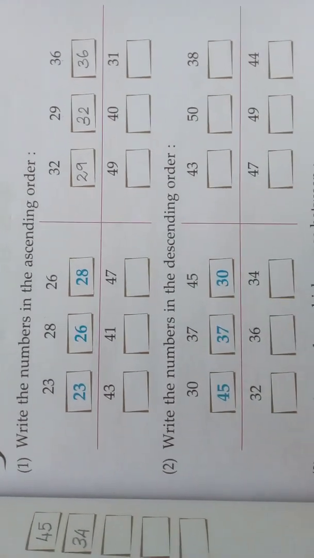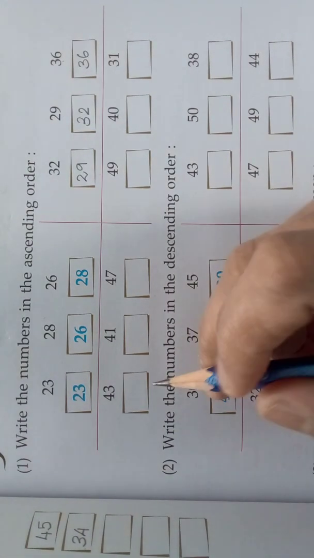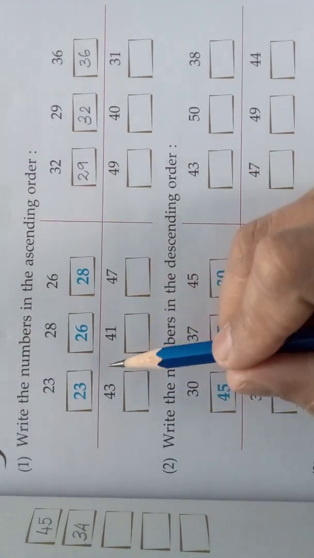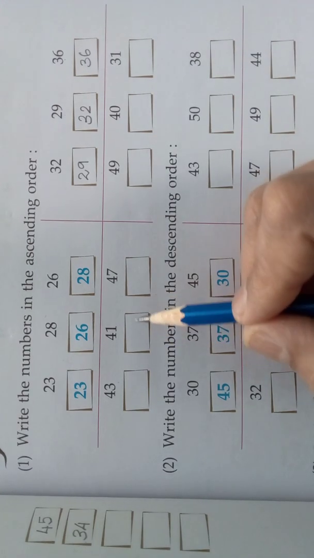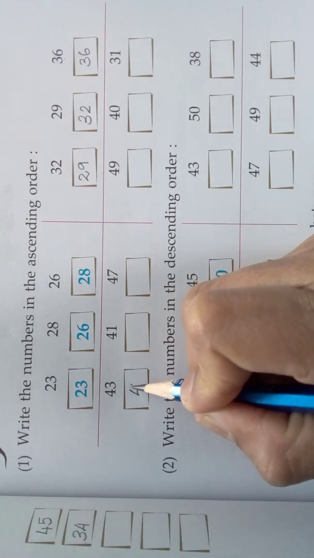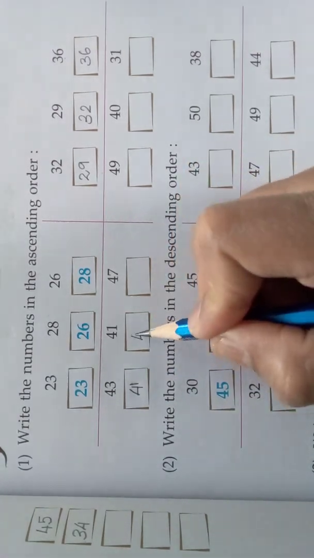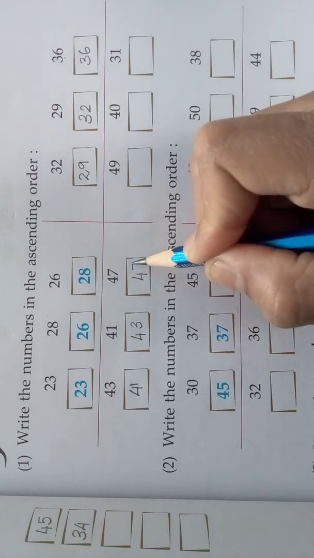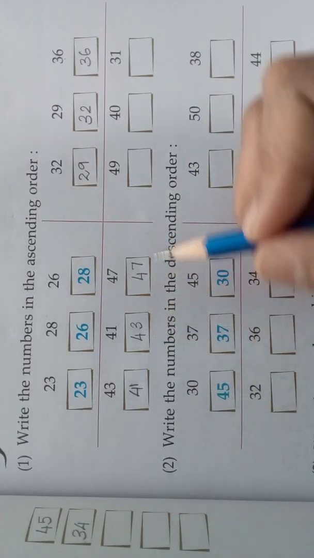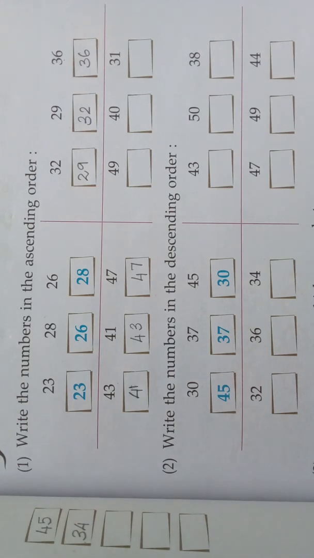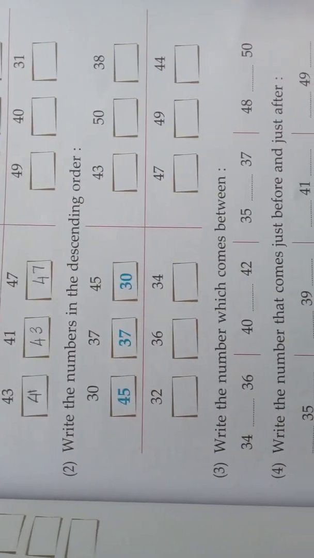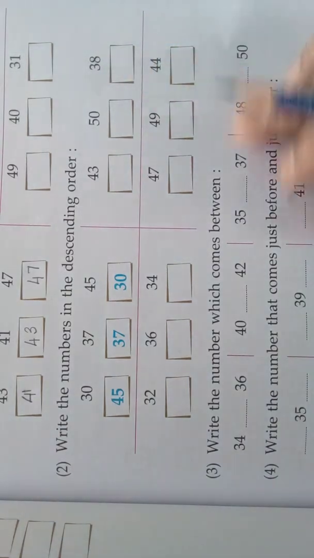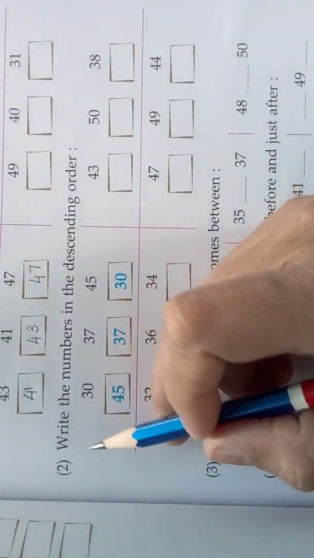Okay. Come, I will do one more sum for you. See here, what should we do? We should read the numbers first. 43, 41, 47. So these are the given numbers. In this, which is the smallest number? 41. And after that, 43. After that, 47. 41, 43, 47. Okay, children. So in this way we can write the given numbers in ascending order. Come, there is one more sum, you do it. Okay. Come, we will go to the next one.